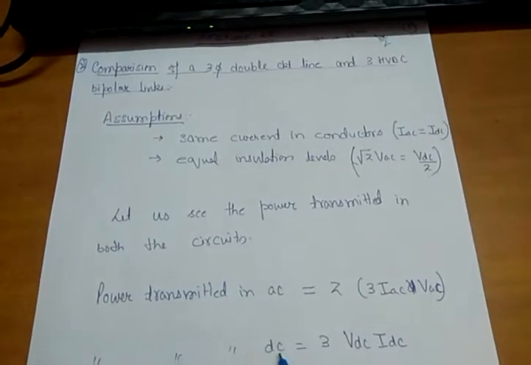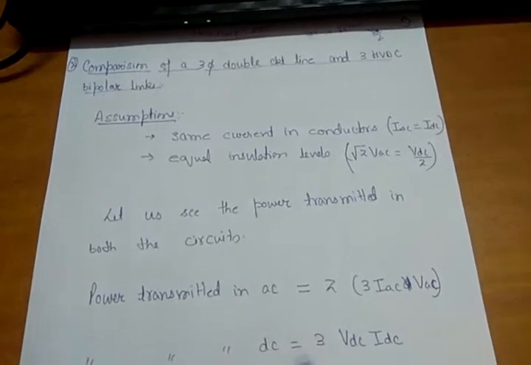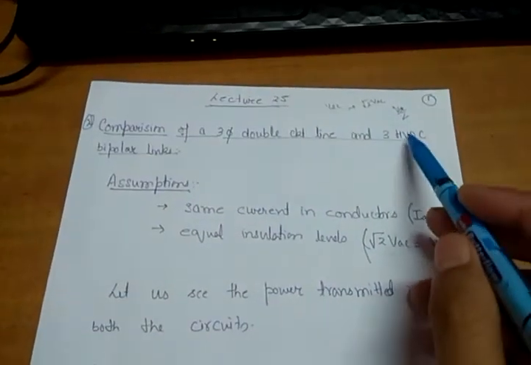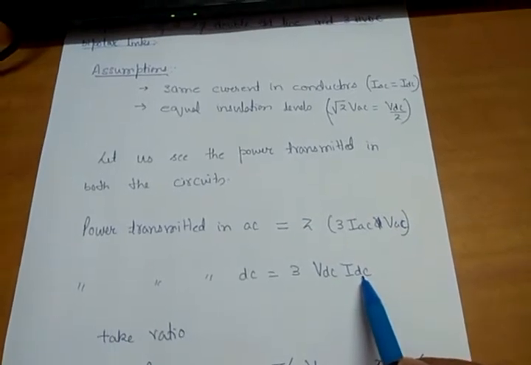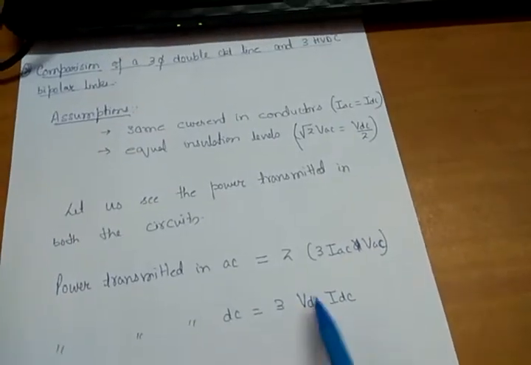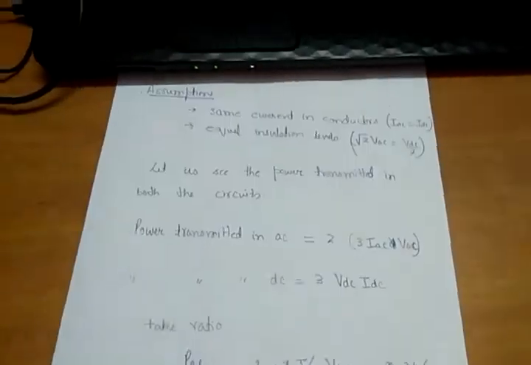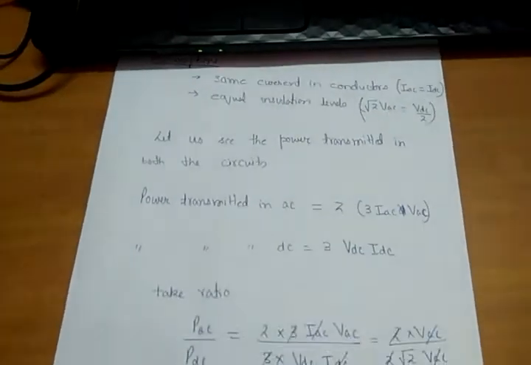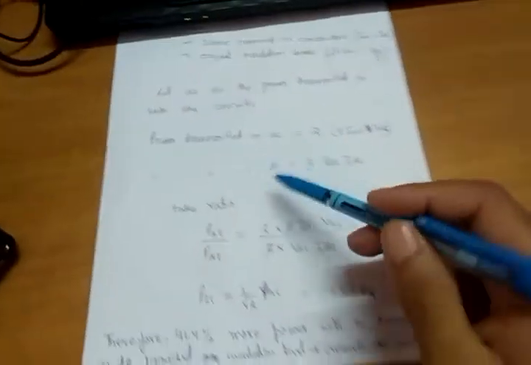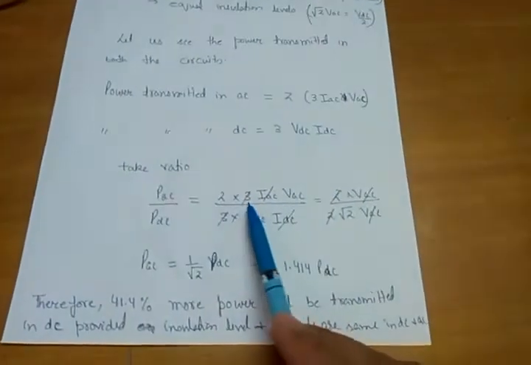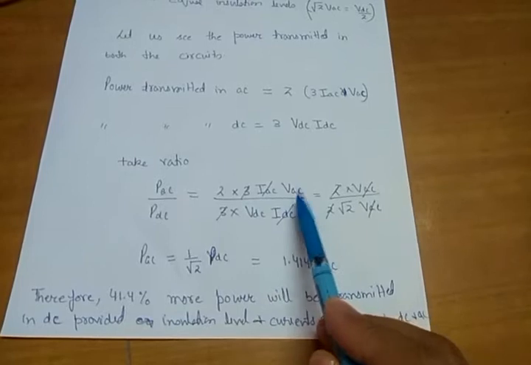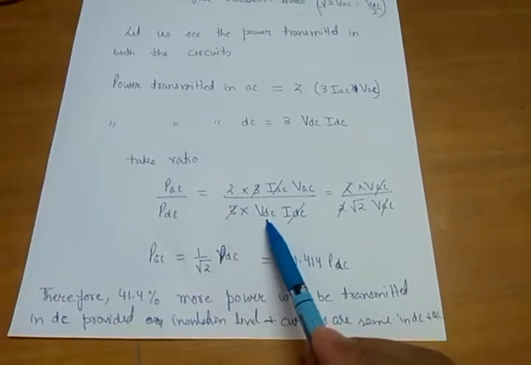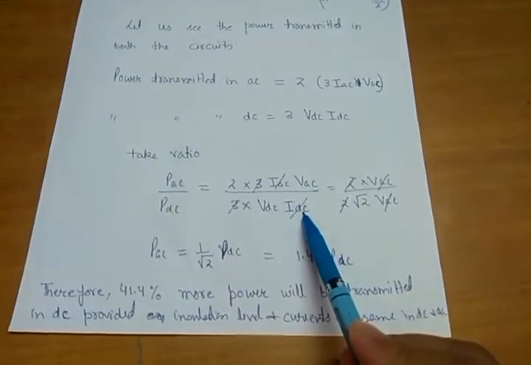So what will be the power transmitted in DC? In one HVDC link, the power is given by VDC into IDC. I am taking 3 HVDC links, so it will be 3 times VDC into IDC. I will take the ratio of these two powers, that is, AC power by DC power. It will come out as 2 multiplied by 3 IAC VAC divided by 3 multiplied by VDC into IDC.